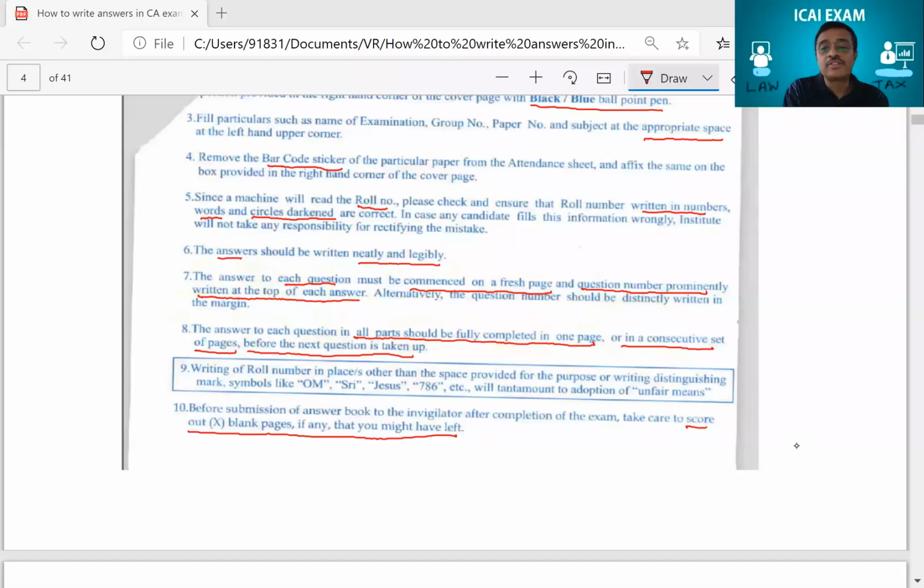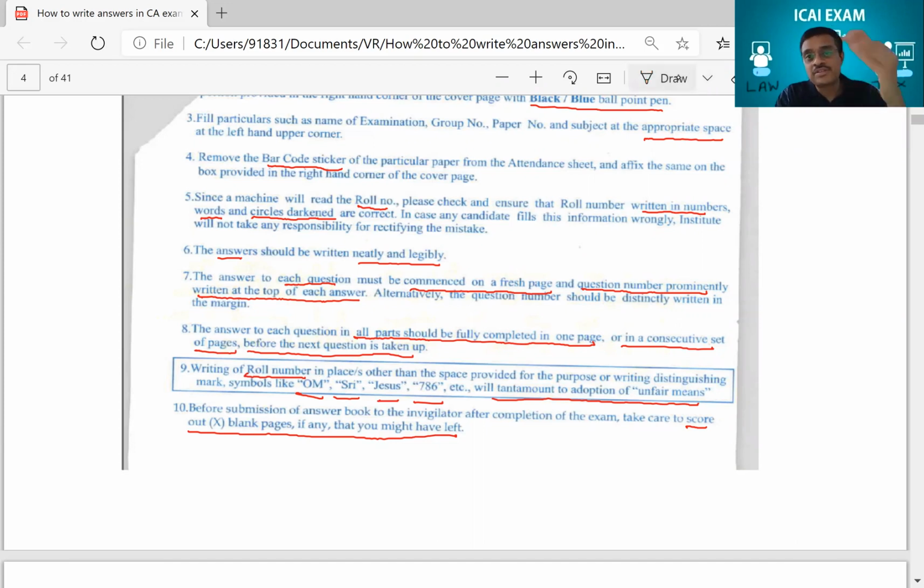We know you're a very God-loving person, but it is not allowed. Please read this here. You're not supposed to use Om, Shri, Jesus, 786. This will all tantamount to adoption of unfair means. So the Institute can decide not to correct your paper if you write any of these things. Your roll number also you should not write anywhere else. Remember this, the roll number should be written only in that one place where they've asked you to write. Nowhere else.